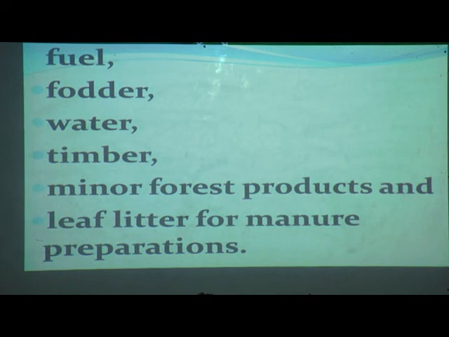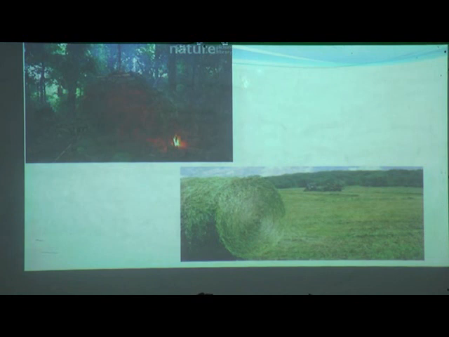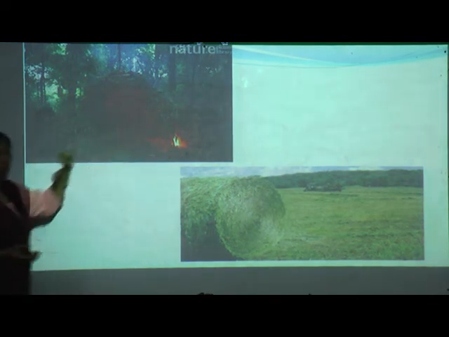How is fuel there? I told you, people in villages or jungle people, the tribes, they live in the jungle. We have gas at home, everything is advanced here, but they cannot find that. So how will they use forest products? They will use wood to prepare food.